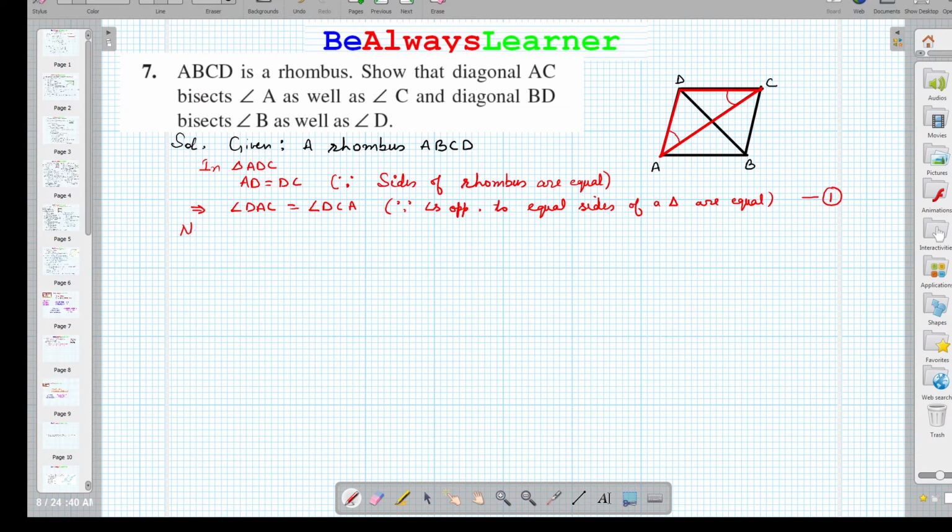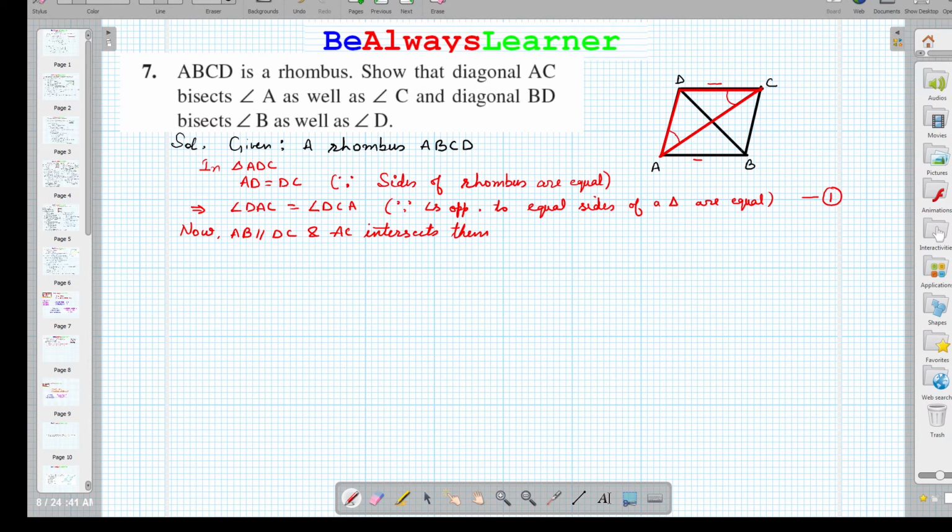Now we can also say the side AB is parallel with DC and AC intersects them. So because AB is parallel with DC and AC intersects them, we can write about the alternate angles.